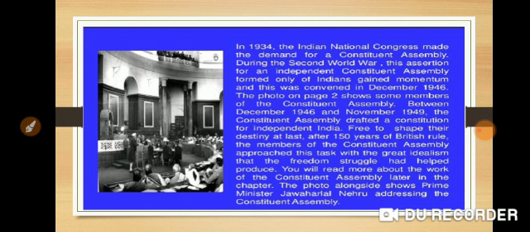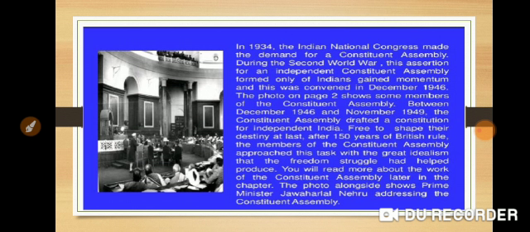The photo on page 2 shows some members of the Constituent Assembly between December 1946 and November 1949. The Constituent Assembly drafted a constitution for independent India, free to shape its destiny at last after 150 years of British rule.